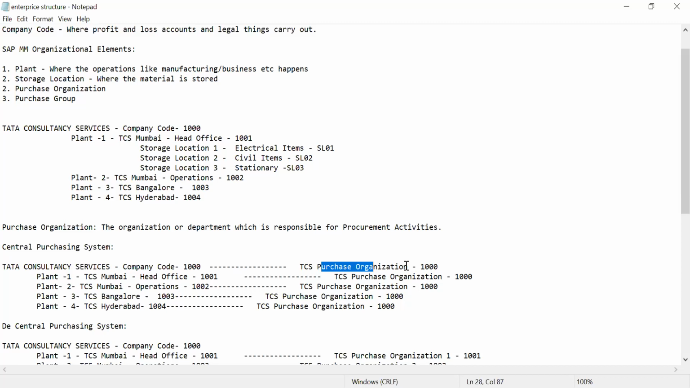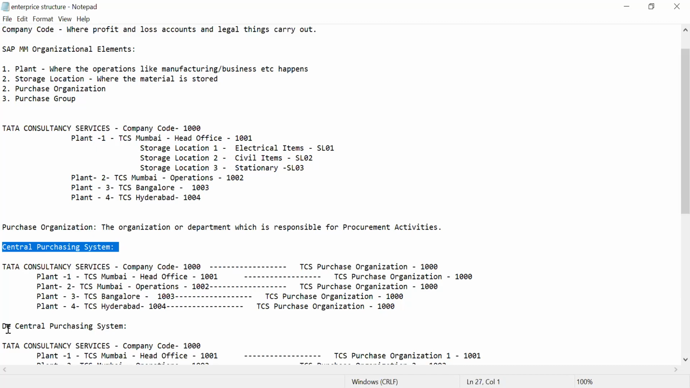See here, TCS purchase organization, I have created 1000 for all the four plants. For all the four plants, only one purchase organization is responsible. That is the central purchase organization system. This purchase organization will be assigned to my company code. Once I assign this purchase organization to this company code, under this company code, let's say n number of plants will be there, it will be only this purchase organization responsible for all the four plants. That's why this is called the central purchasing system.